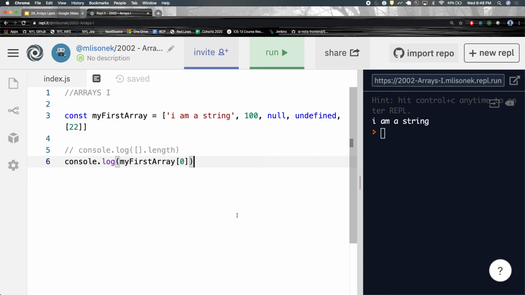And inside of arrays, the way you separate different data types that it's holding, different values that it's holding, are commas. Not semicolons, not colons, not periods, but commas, okay? Is everybody cool with that? Any questions?